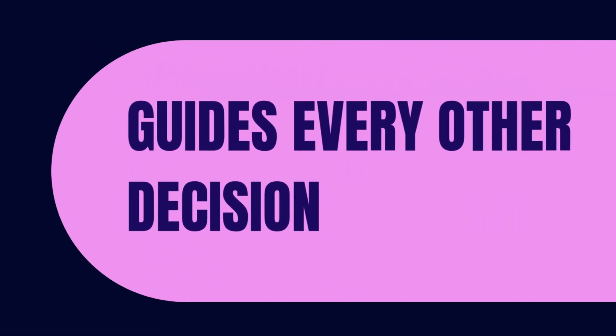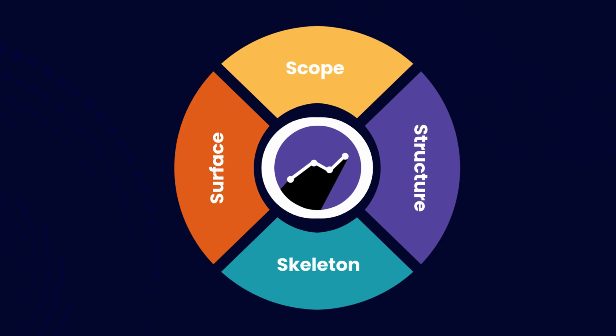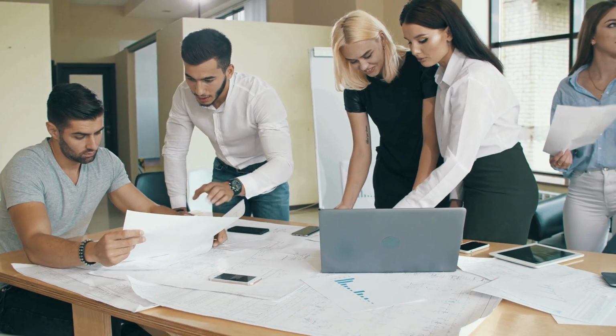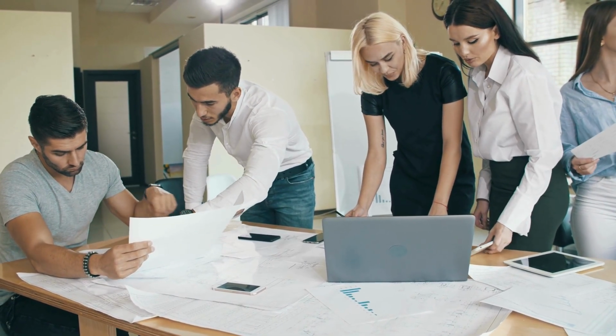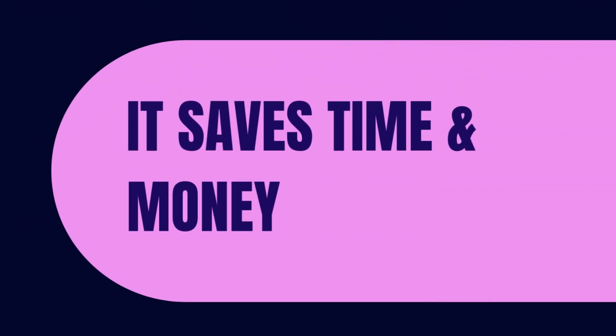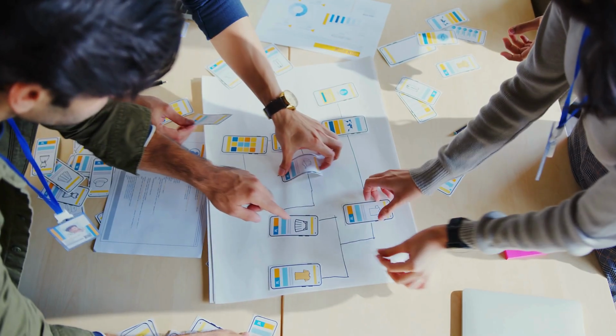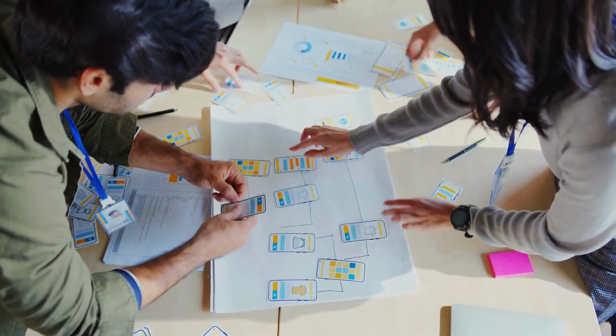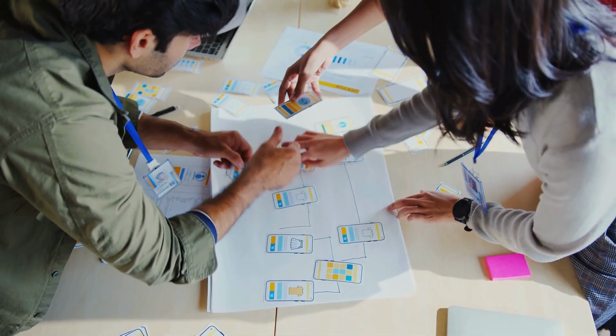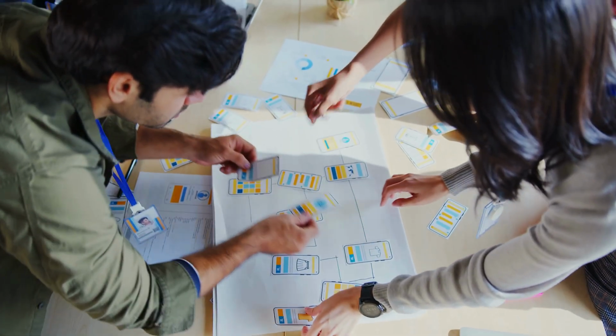Strategy plane guides every other decision. All the other planes, that is scope, structure, skeleton, and surface, depends on the strategy. Without a clear strategy, you might build features that don't solve real problems. It saves time and money. Catching misalignment early avoids costly redesigns later. Example, imagine designing a full interface only to realize it doesn't support a core business need.